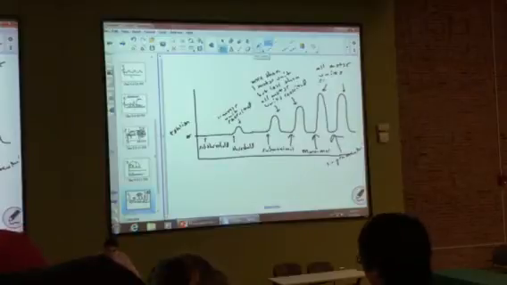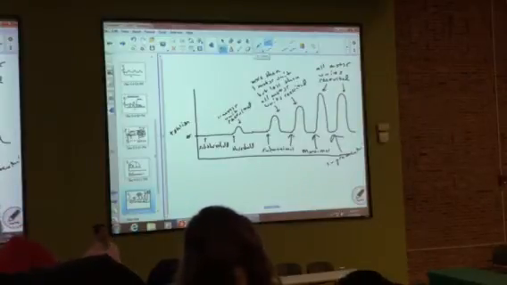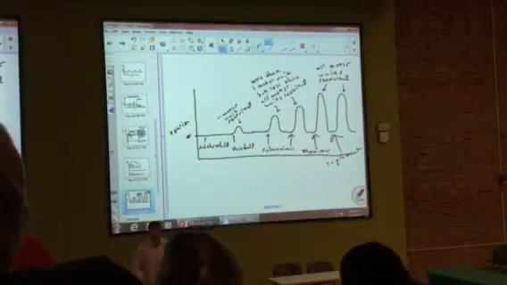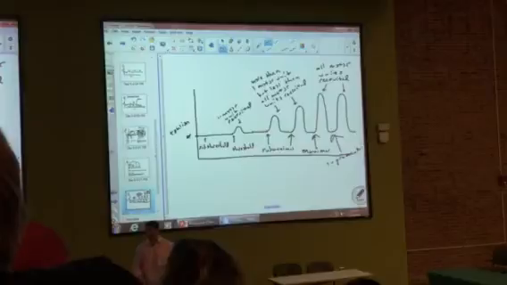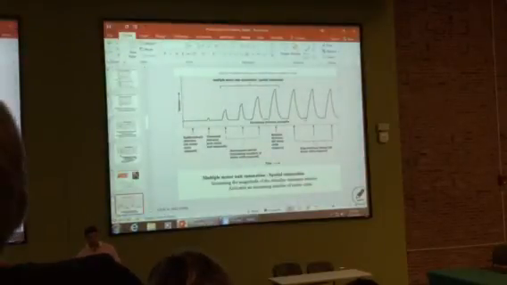I just like that word better. All right? As the stimulus gets bigger, you recruit, or you stimulate more axons, more motor units. More motor units, more muscle cells. Okay? Are we good? That's what we just did.